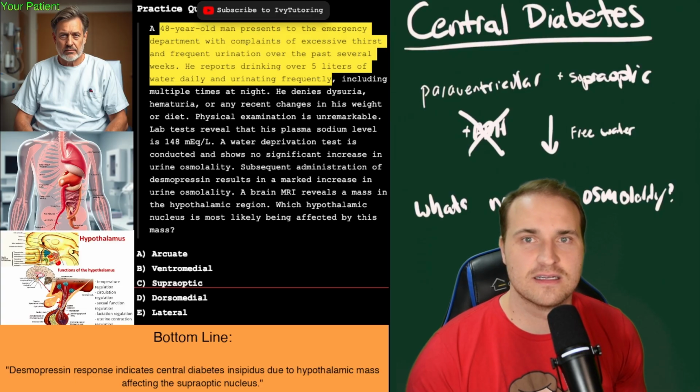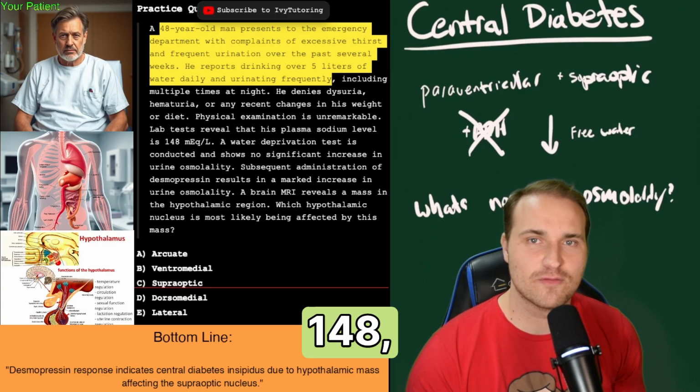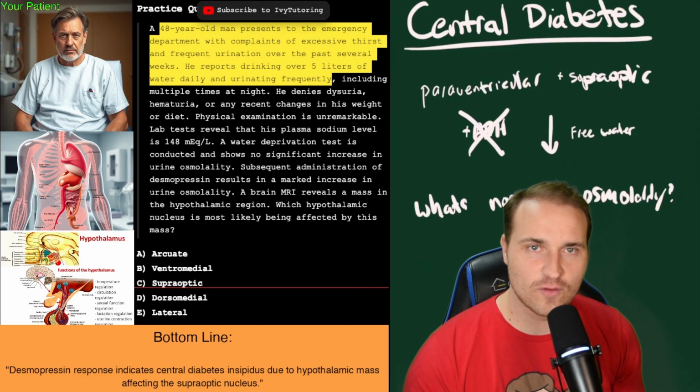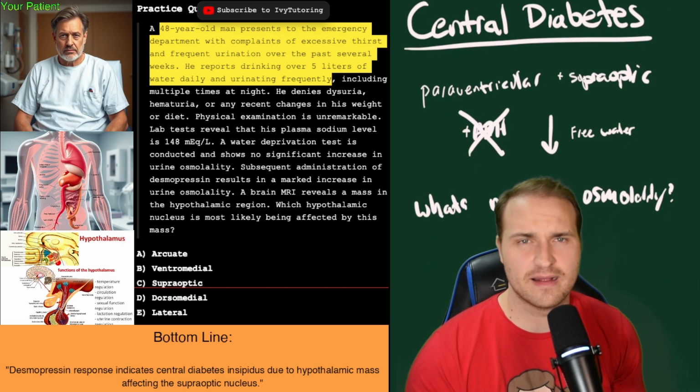Lab tests show that his plasma sodium level is 148. So a sodium level of 148 is considered high. It's called hypernatremia because typically the normal levels are 135 to 145. So this is a little bit elevated. So there's probably some imbalance, maybe dehydration, excess sodium intake, or some other condition like we'll talk about soon.